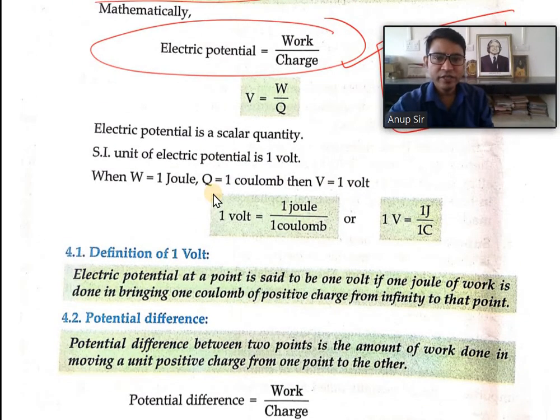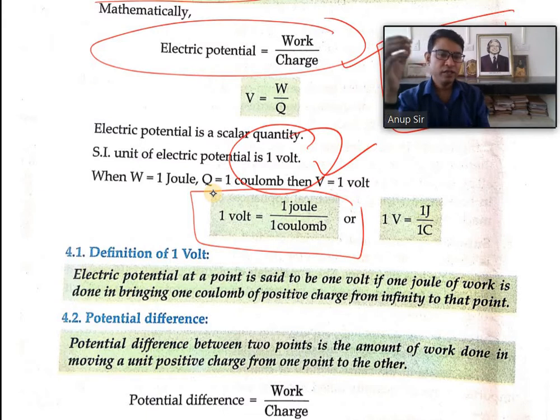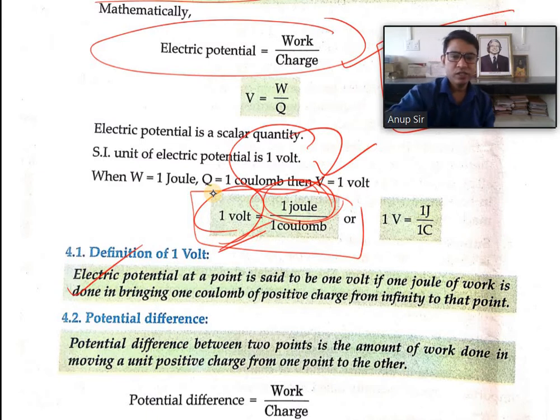The SI unit of electric potential is 1 volt. Remember these things. 1 volt we can write like this: 1 volt is equal to 1 joule divided by 1 coulomb. If the charge is 1 coulomb, and to carry 1 coulomb of charge from one point to another point, we have to do 1 joule of work, then the potential difference will be called 1 volt. So this is the thing.